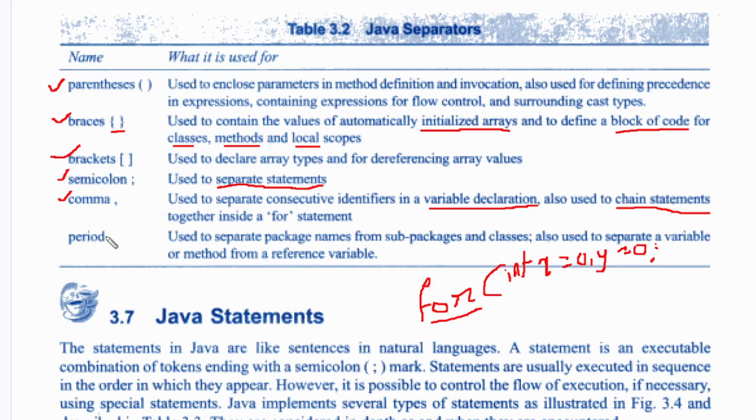Period. The period is used to separate package names. If you are declaring, importing, or creating a package, we use a period. It is also used to separate variables or methods from a reference variable. The second use is if I want to call a method or an instance variable from an object, then we have to use the dot operator: object name dot method name.